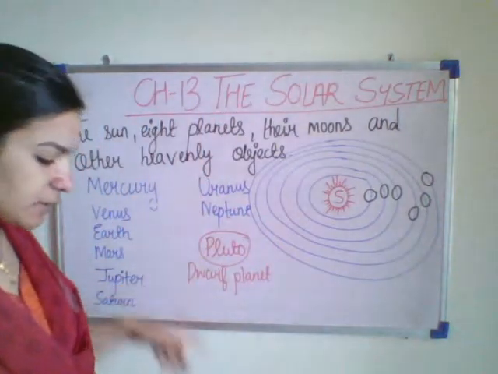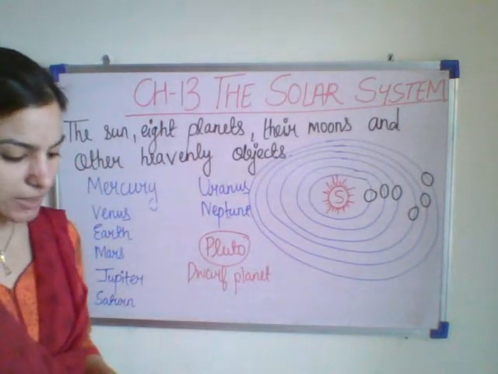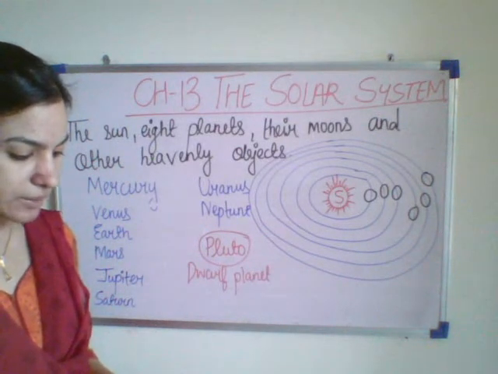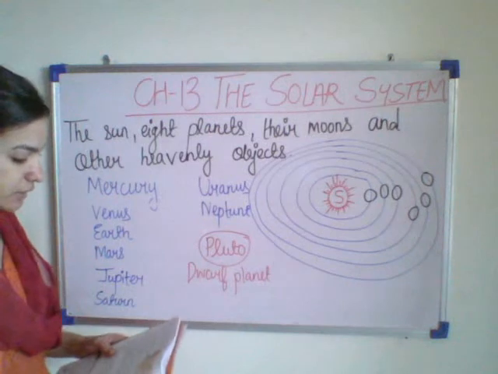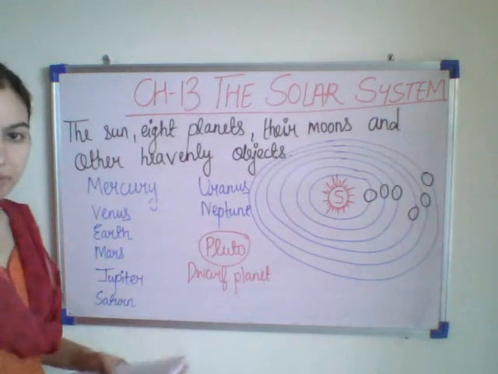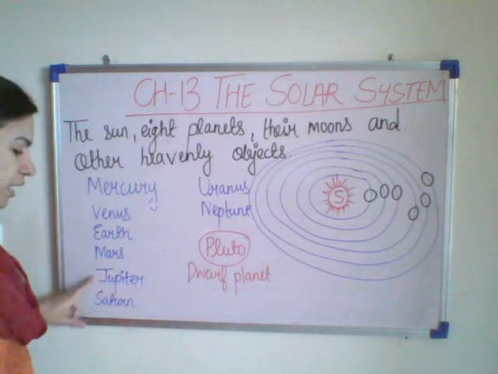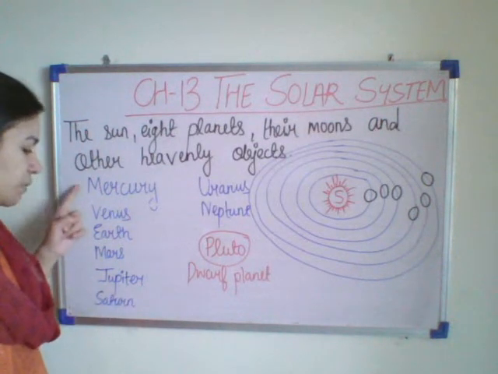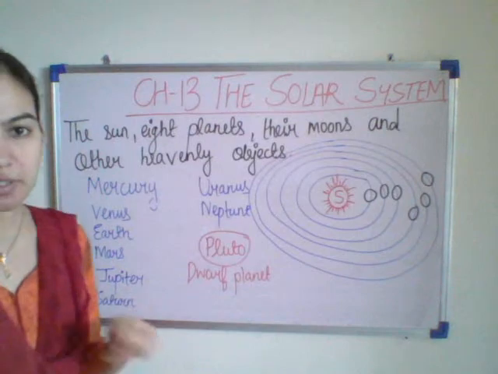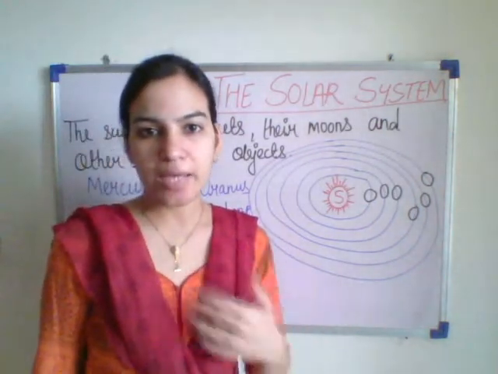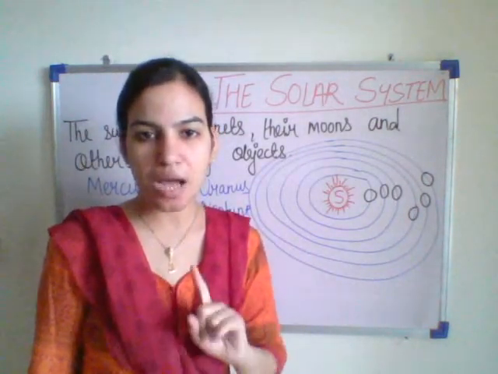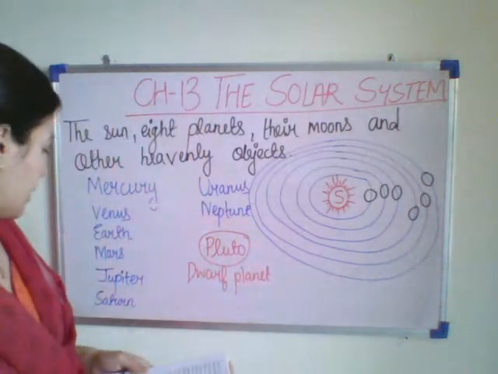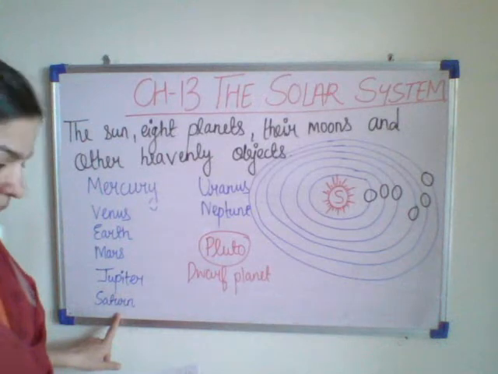Next is Jupiter. It is the largest and fastest spinning planet in the solar system. 3 thin rings of dust encircle Jupiter. Which one is the largest planet in our solar system? Jupiter. And which one was the smallest? Mercury. Jupiter also spins at a very high speed and it is the largest planet of our solar system. Next comes Saturn.